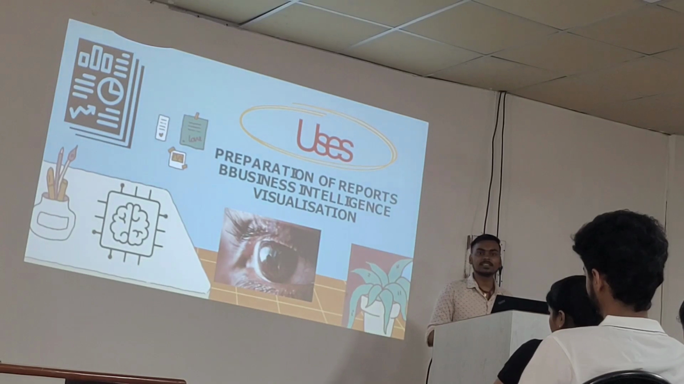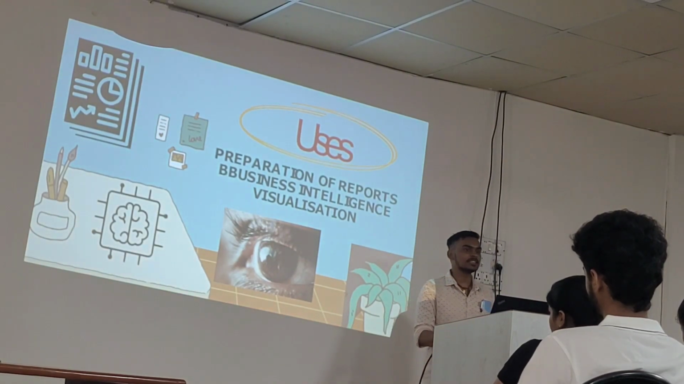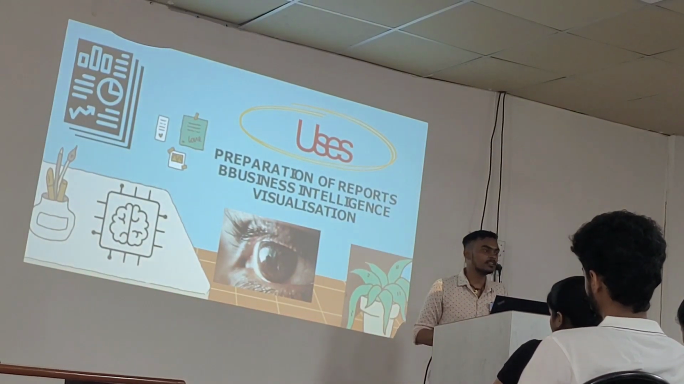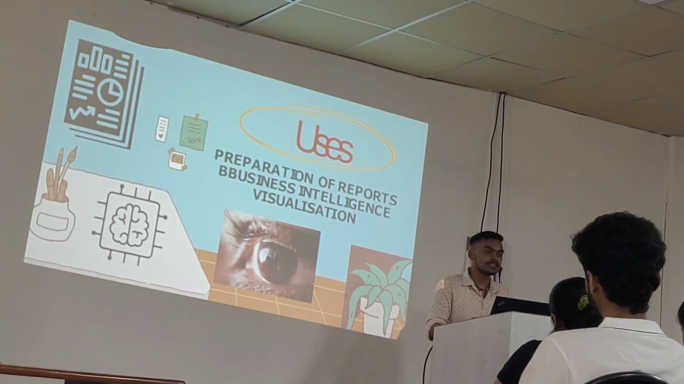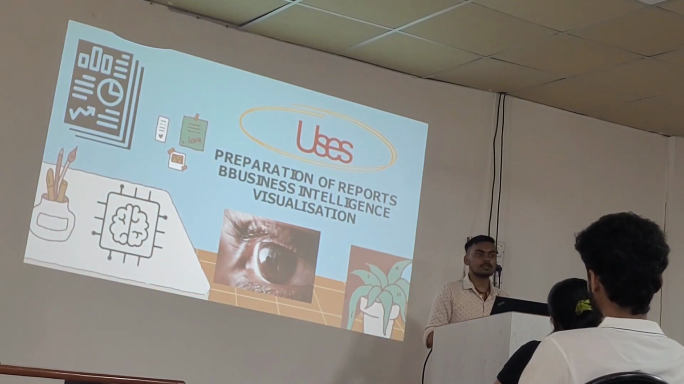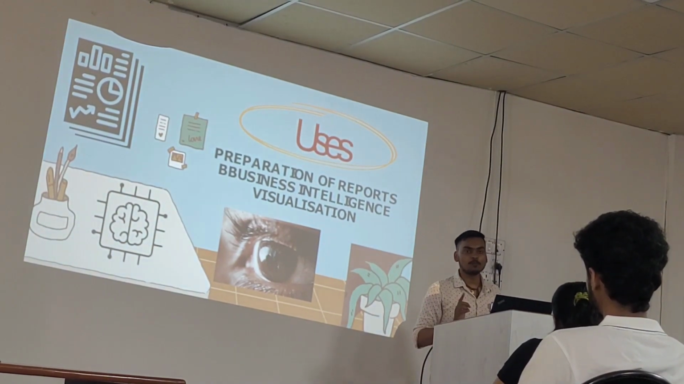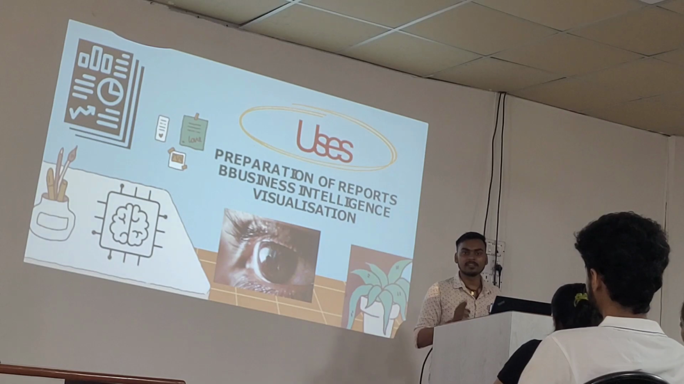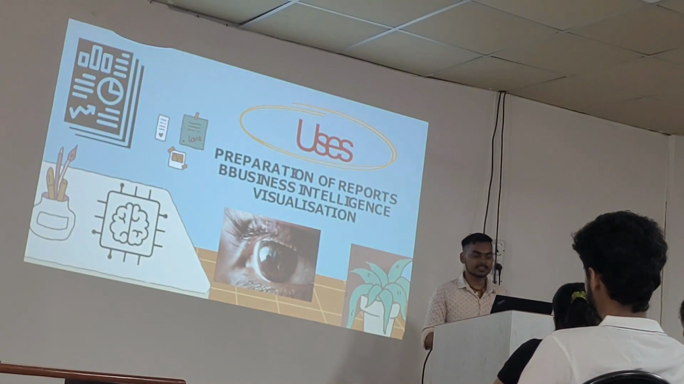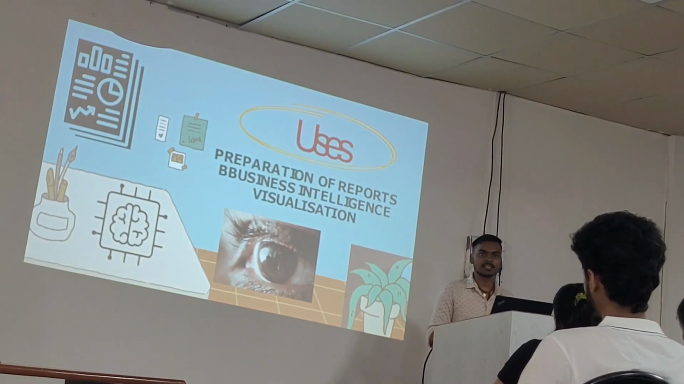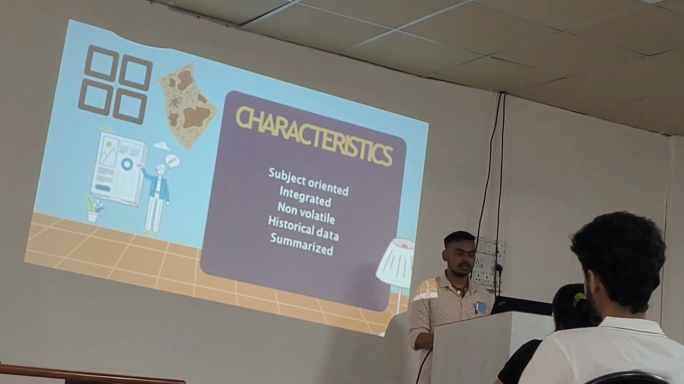The second one is business intelligence. Business intelligence is a very important factor in any business. Business intelligence is something that tells us about the strategies of our opponents, of our rival companies. What are they planning to do? I will be explaining it further in an example. And at last, visualization of data, various types of data.